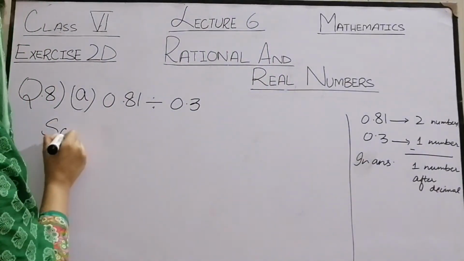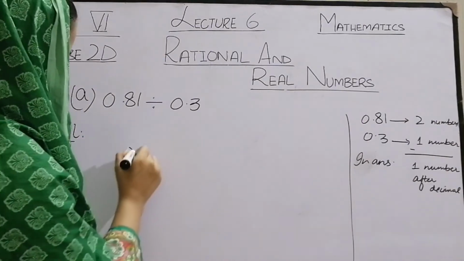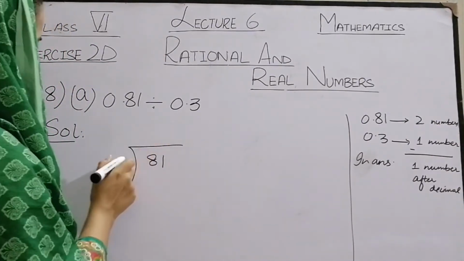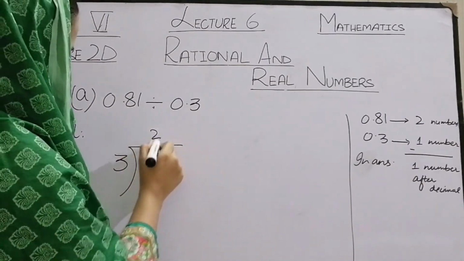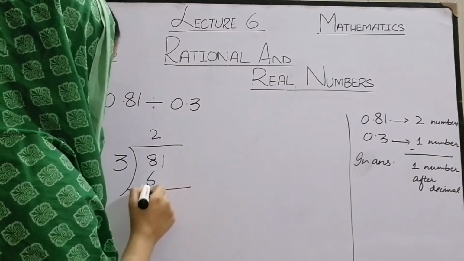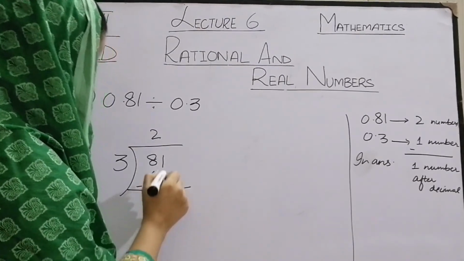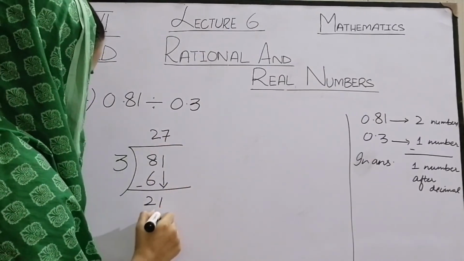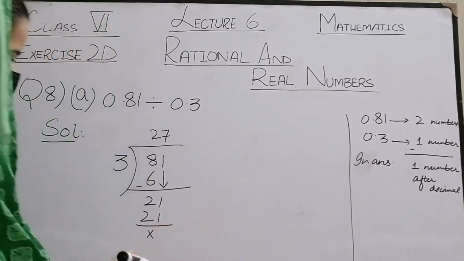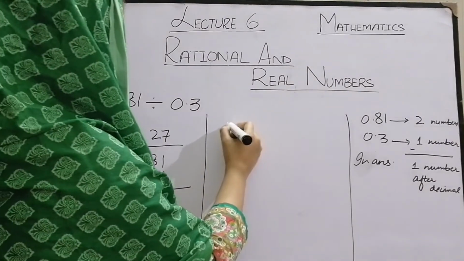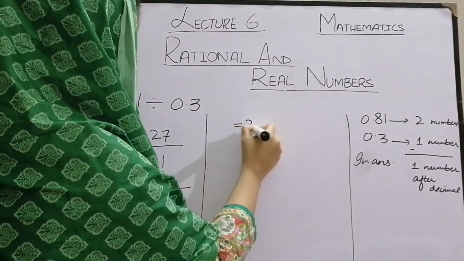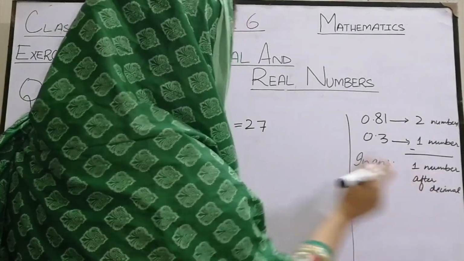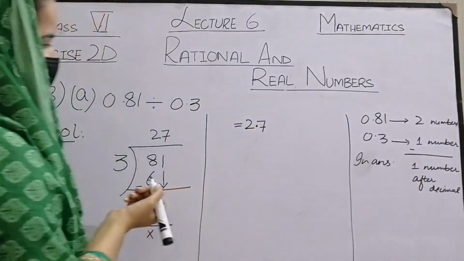Start dividing. We have 0.81. You can simply write 81 and 0.3 as 3. 3 2s are 6. 8 minus 6 is 2. 1 as it is. 3 sevens are 21. So our answer is 27. In the answer, one number after decimal, so the decimal comes here.